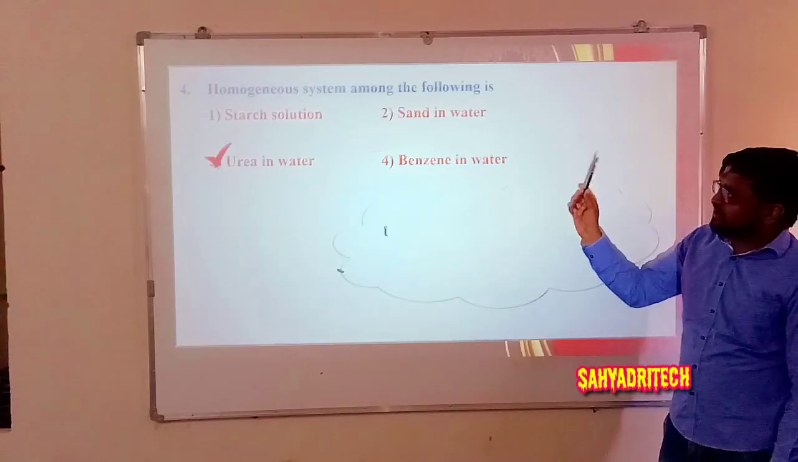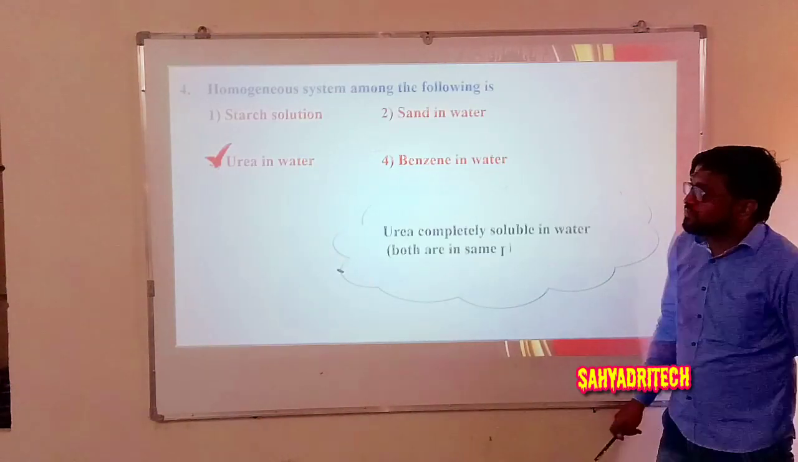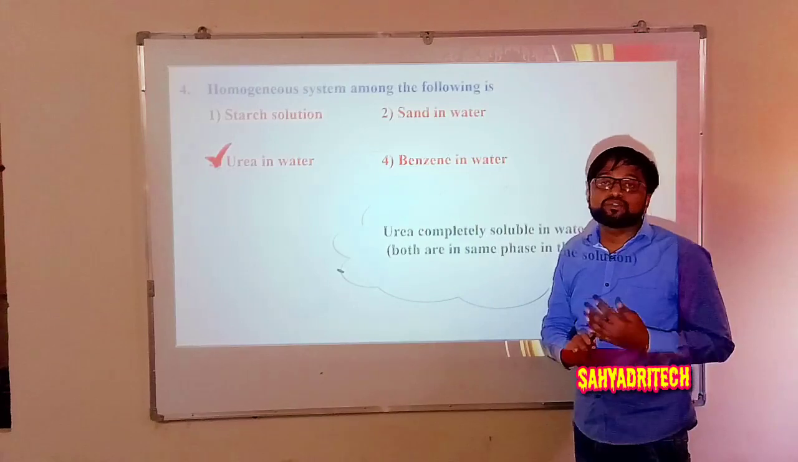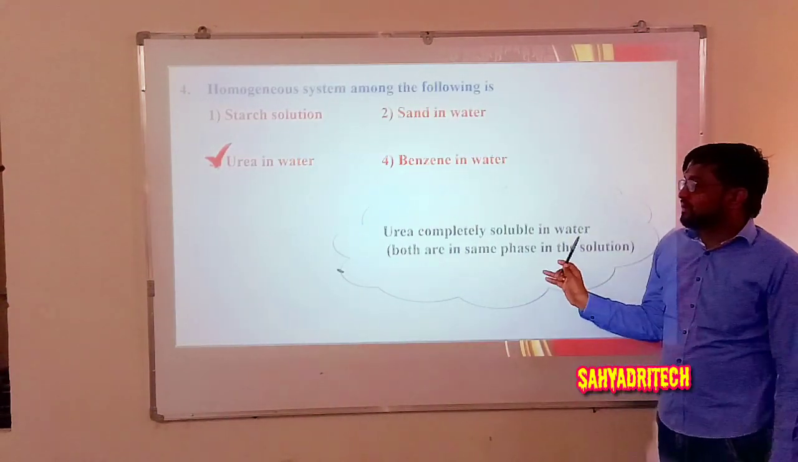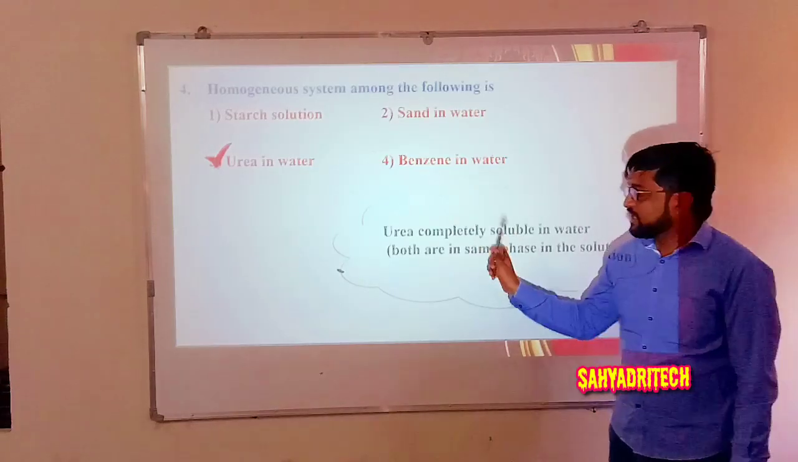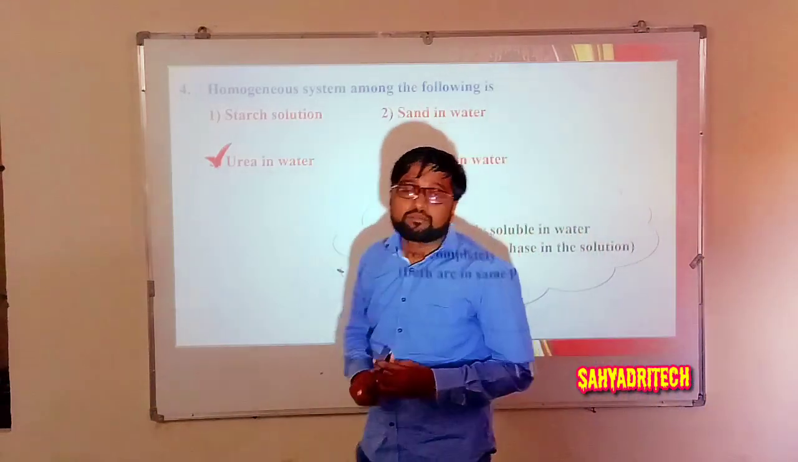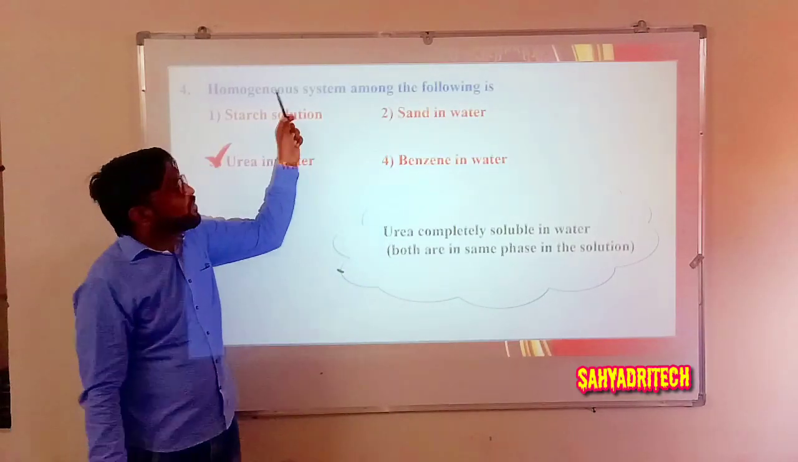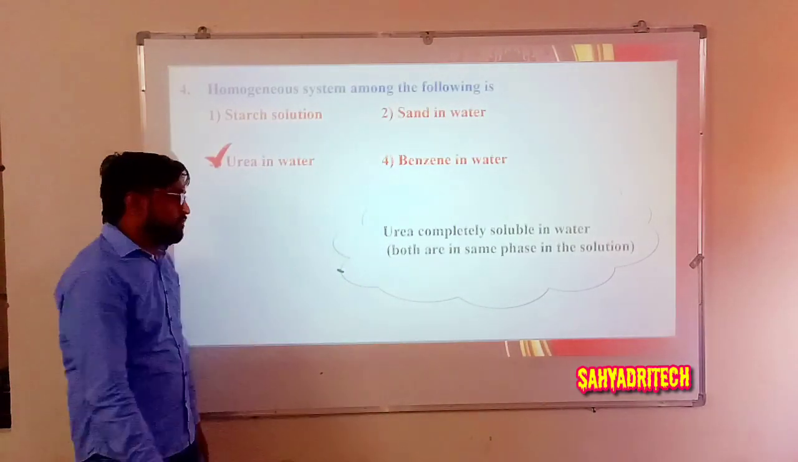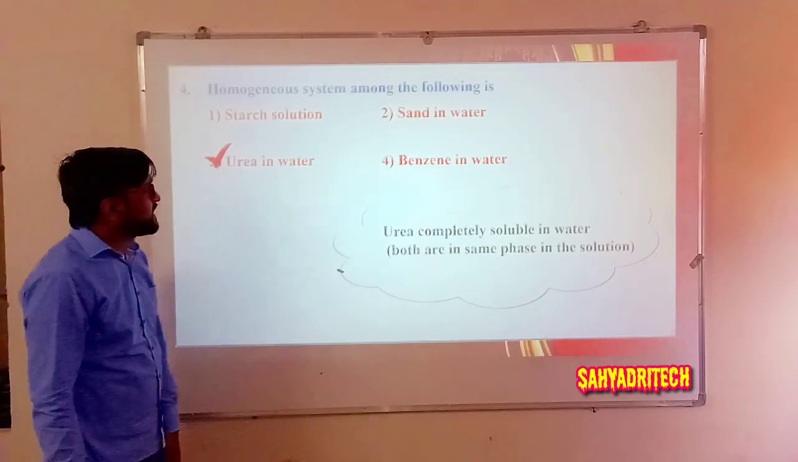Because as I said, rest of the three options, they are going to constitute heterogeneous mixtures. So urea is completely soluble in water. So urea and water both are present in a single phase. Therefore, it constitutes a homogeneous system. Well, coming to the next one.